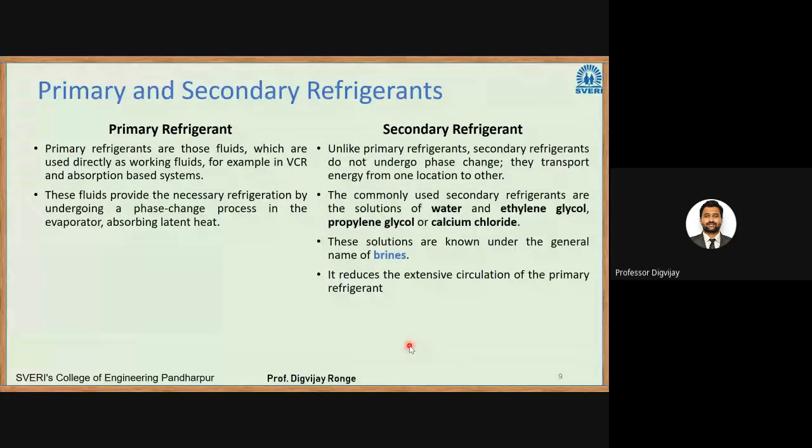This is a primary classification that we'll see. Refrigerants are classified as primary and secondary refrigerants based on their applications. First, what is a primary refrigerant? Primary refrigerants are those fluids which are used directly as working fluid, for example, in VCR and absorption based systems. There are terms called DX and chilled water systems.